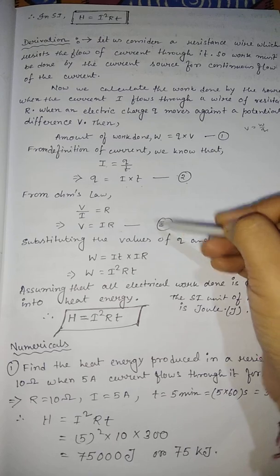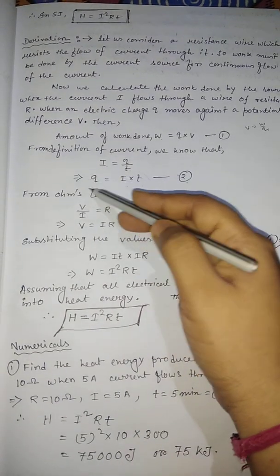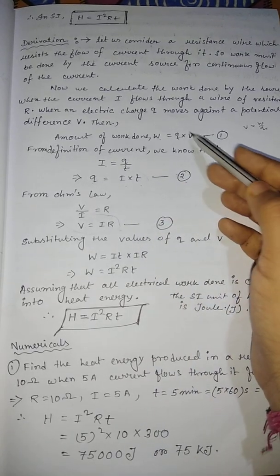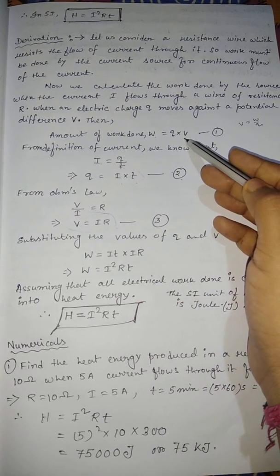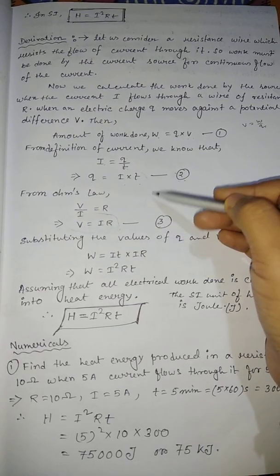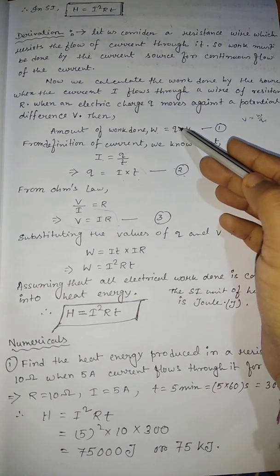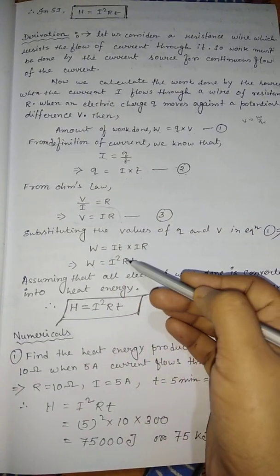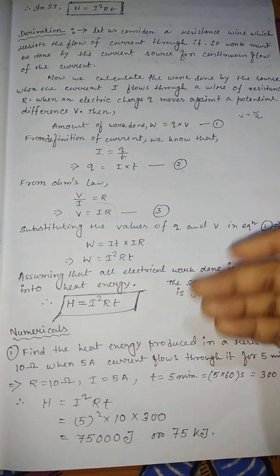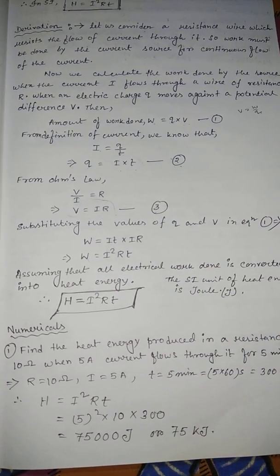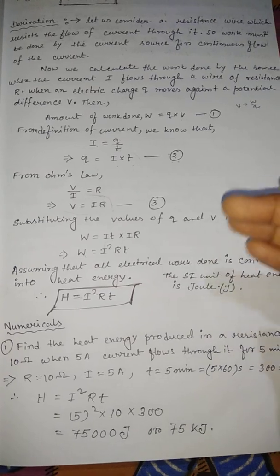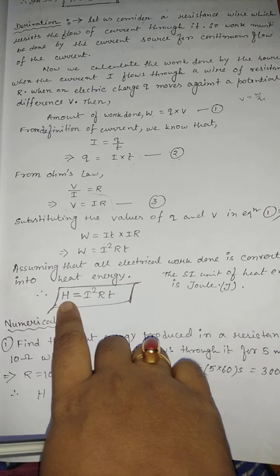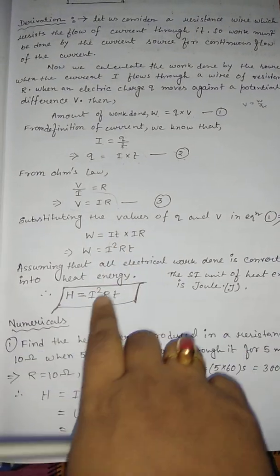Now from equation 2 we get Q and from equation 3 we get V. Because Q and V are both present in equation 1, we substitute their values in equation 1. So we get W equals I square RT. Now as all the electrical work done is converted into heat energy, this W is represented by H. H equals I square R into T.